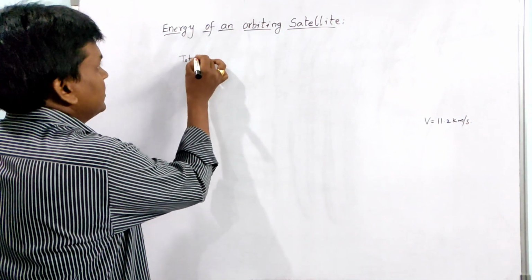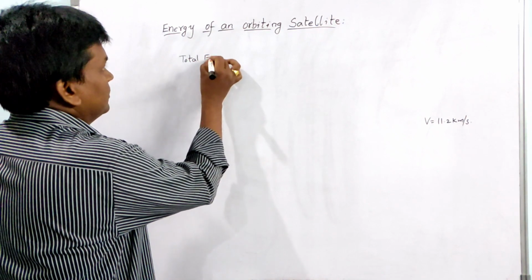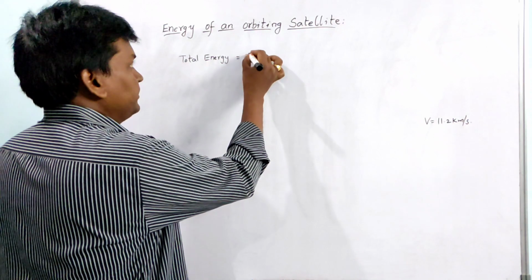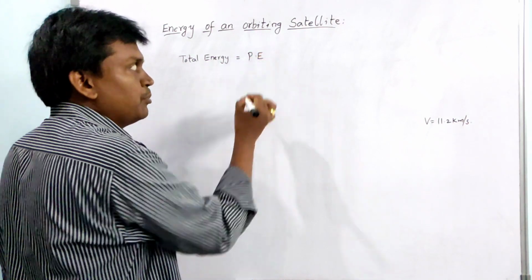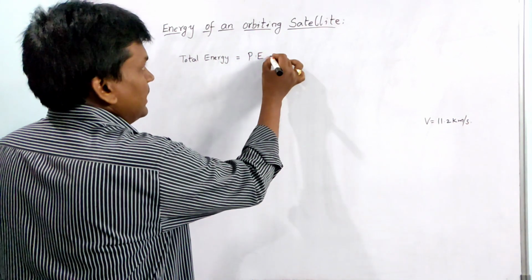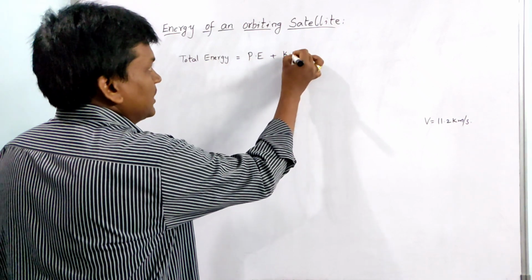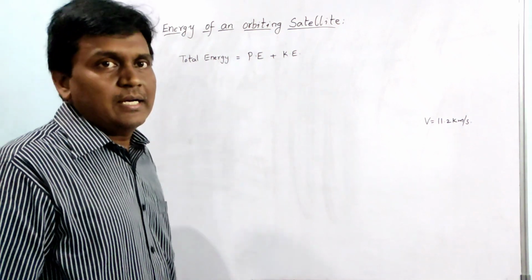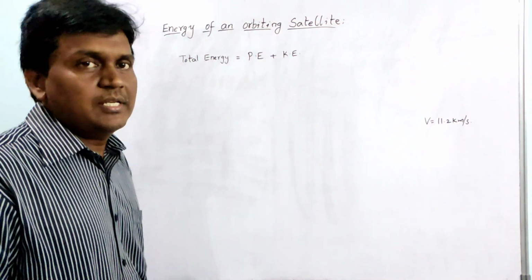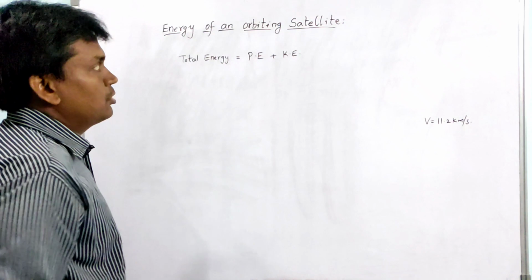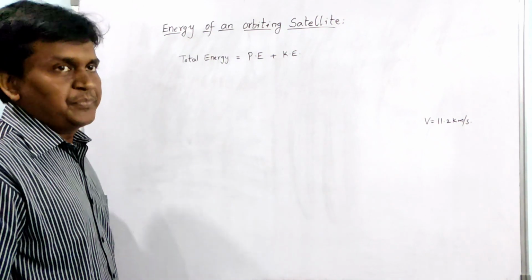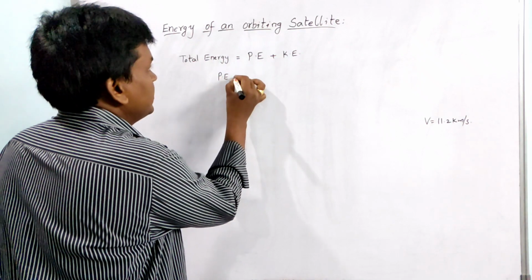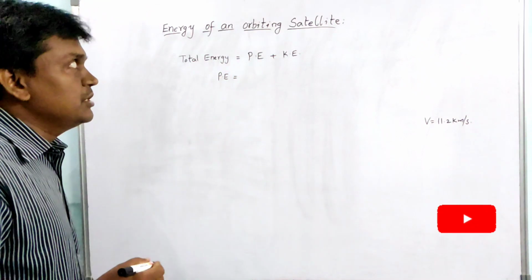The total energy will be equal to the potential energy plus the kinetic energy. The sum of potential and kinetic energy is equal to the total energy of the satellite.